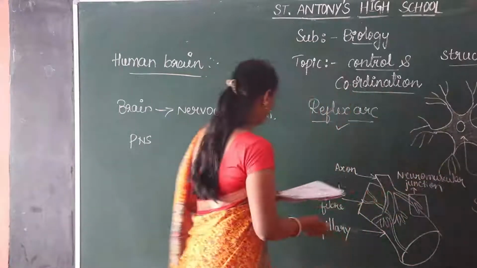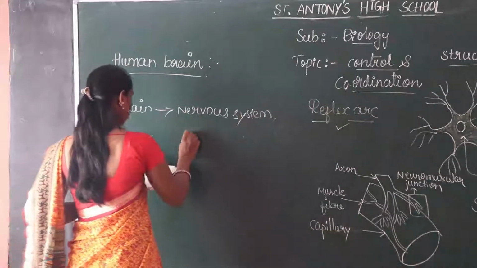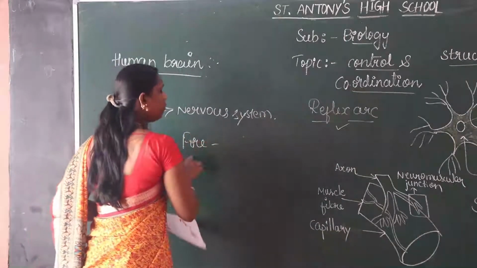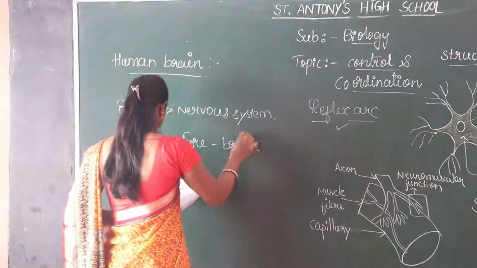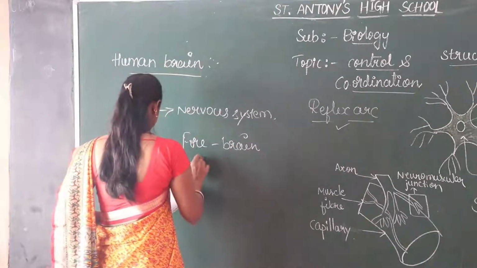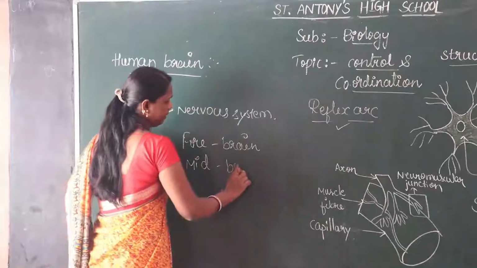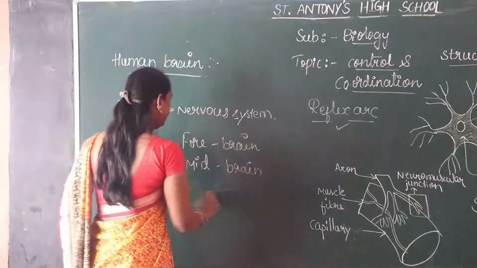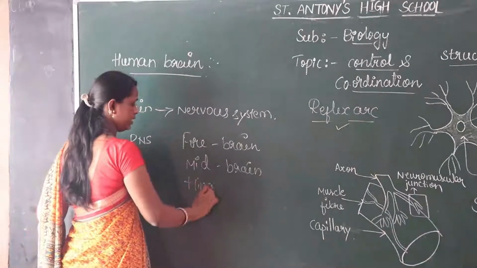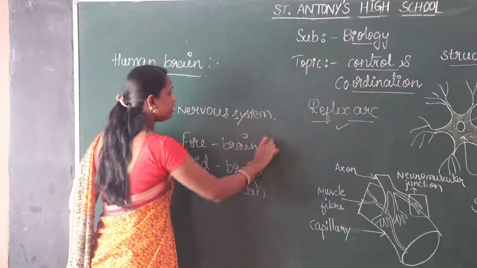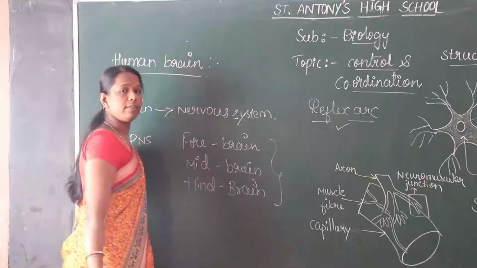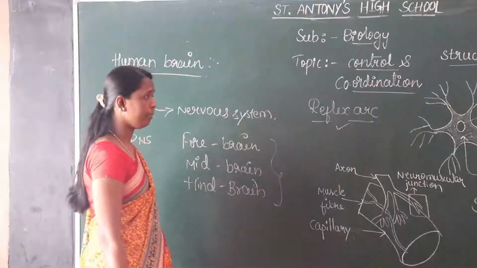The first region is called the forebrain. The spelling of fore is F-O-R-E, forebrain. Next, midbrain, and hindbrain. These are the three major parts we observe in the human brain.